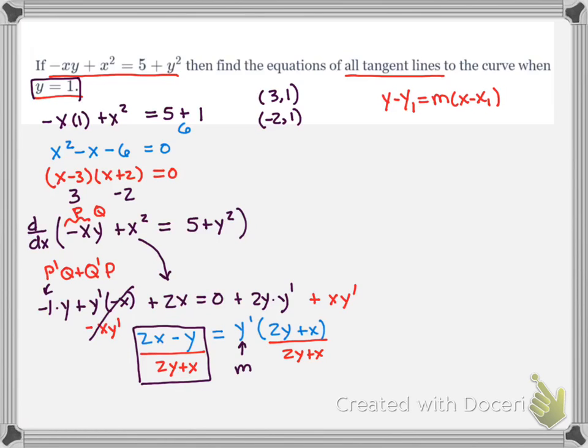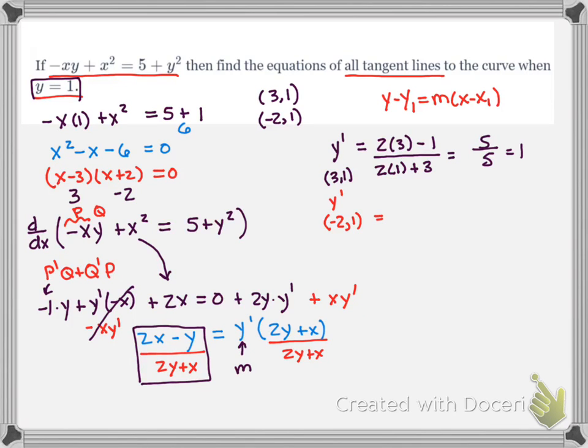Now we have two different x and y's to plug in. So I've got y prime at 3 comma 1. Well, that will equal 2 times 3 minus y, which is 1, over 2 times 1 plus my x of 3. That gives us a 5 over 5, or 1.